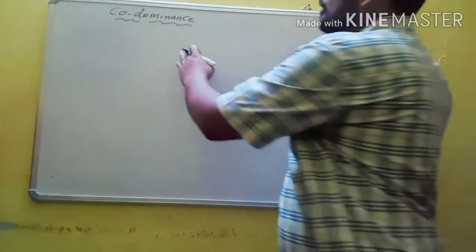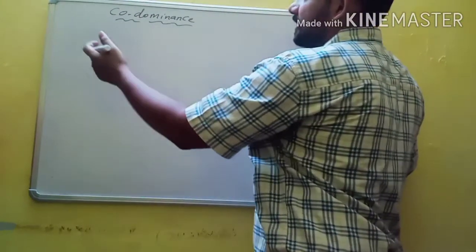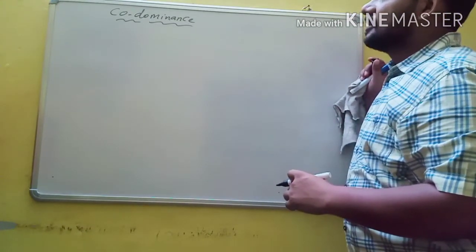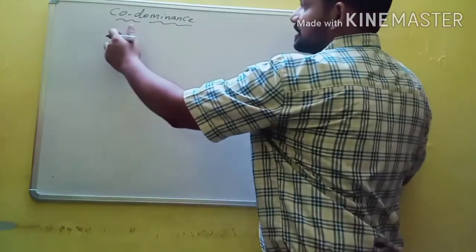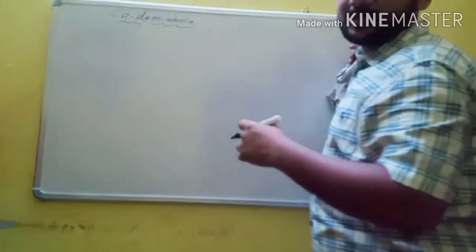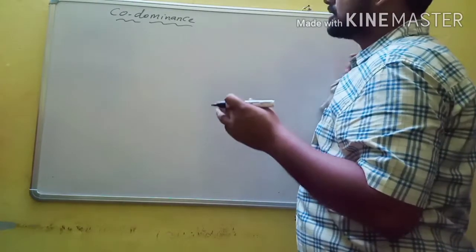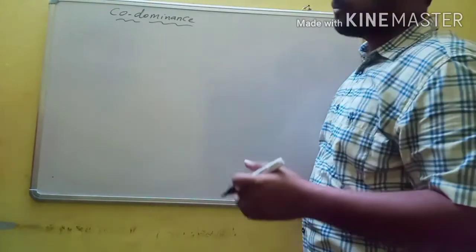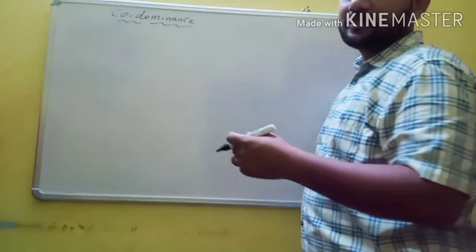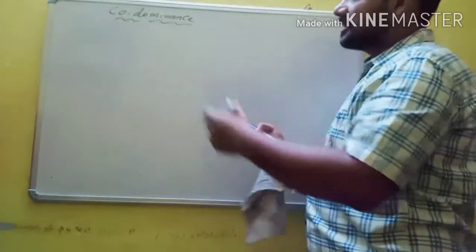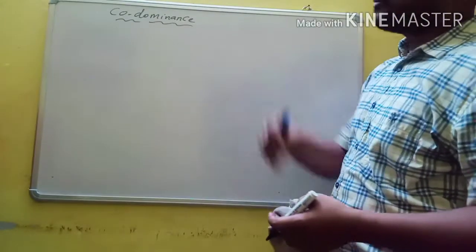But here, in codominance, both parents simultaneously appear in the F1 generation. In codominance, the alleles do not show dominance and recessiveness, but both alleles simultaneously appear in the F1 generation. That means the two contrasting alleles of the same gene simultaneously appear in the F1 generation.